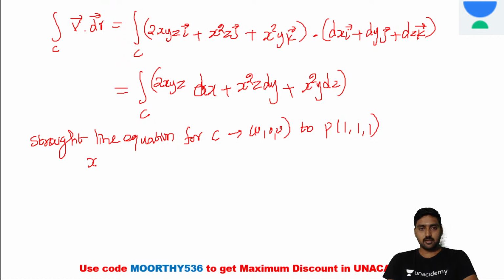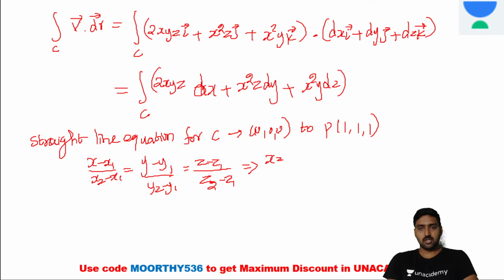We know that x minus x1 divided by x2 minus x1 is equal to y minus y1 divided by y2 minus y1 is equal to z minus z1 divided by z2 minus z1. Now substitute: x minus 0 divided by 1 minus 0, y minus 0 divided by 1 minus 0, z minus 0 divided by 1 minus 0.